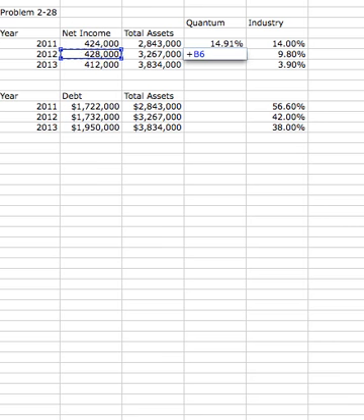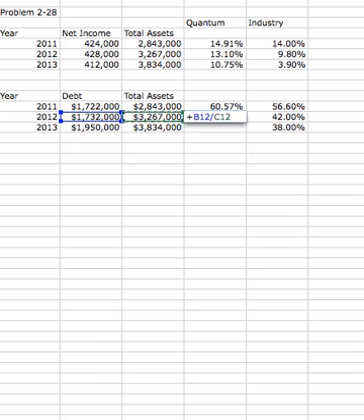Net income divided by total assets, net income divided by total assets. And in this case, it's debt to total assets that we're comparing. So debt to total assets, debt to total assets, and debt to total assets.